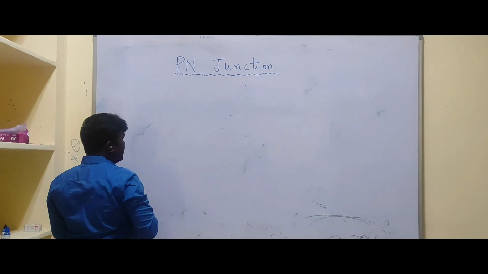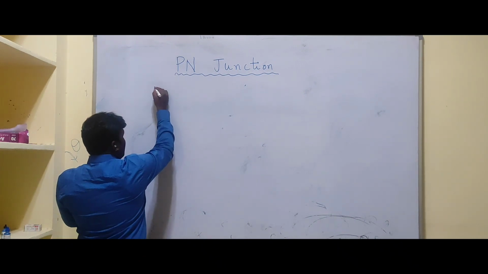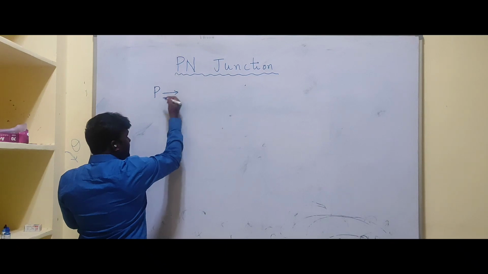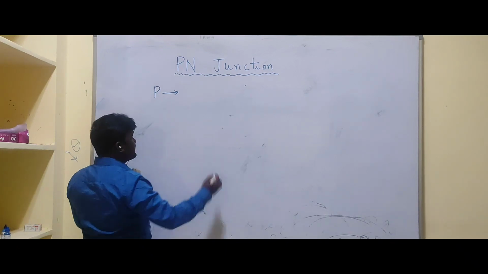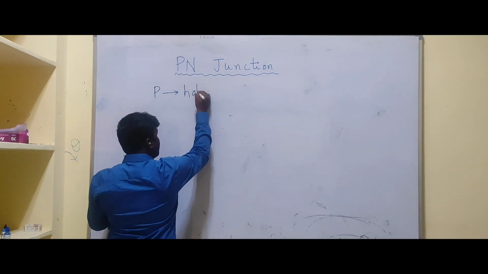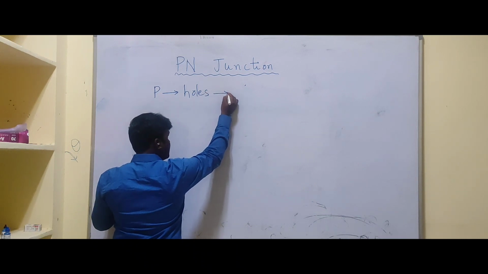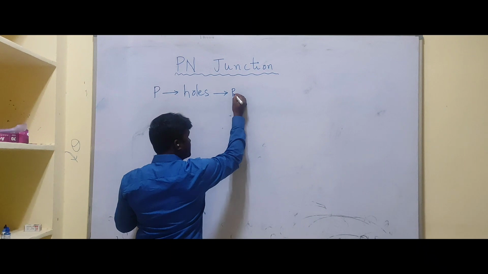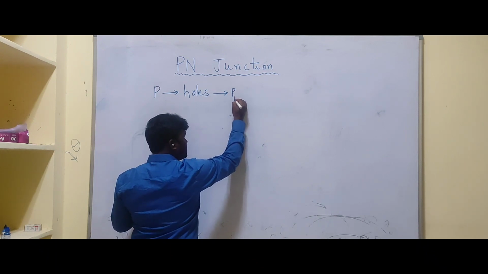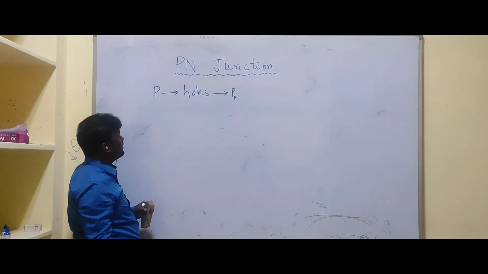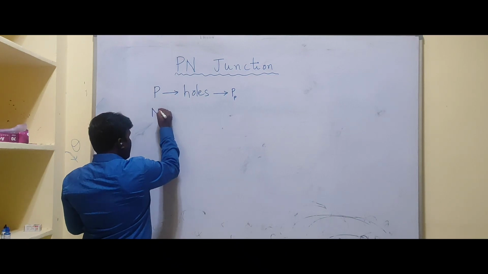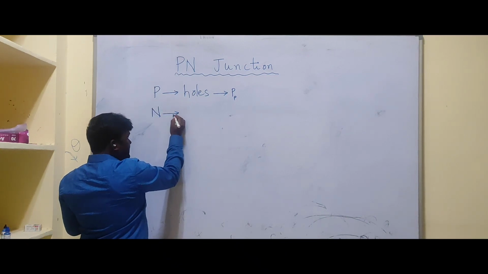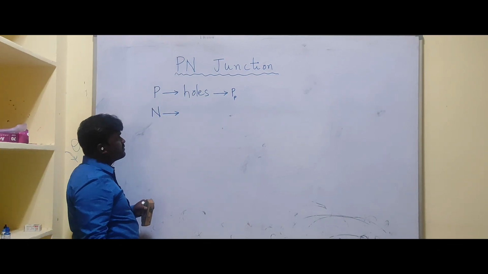We know that for a p-type semiconductor material, holes are the majority charge carriers. The number of holes on the p side can be represented like this, p subscript p. And what are the majority charge carriers in an n-type semiconductor?